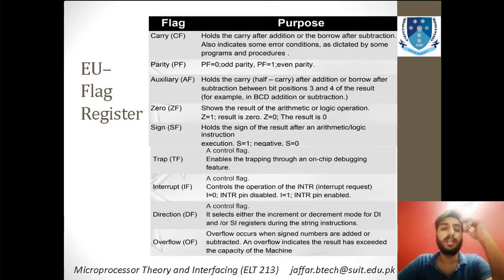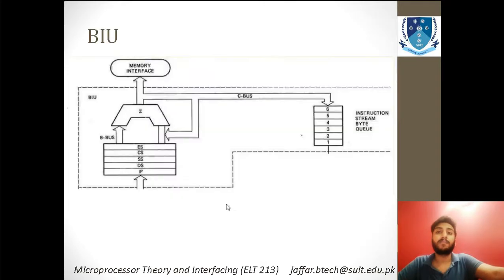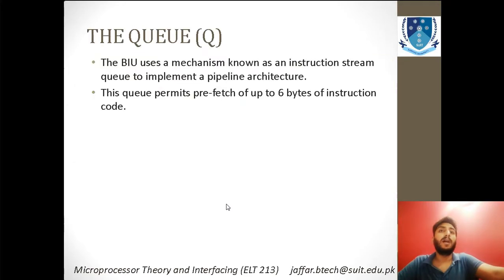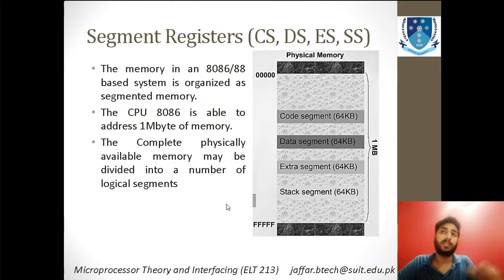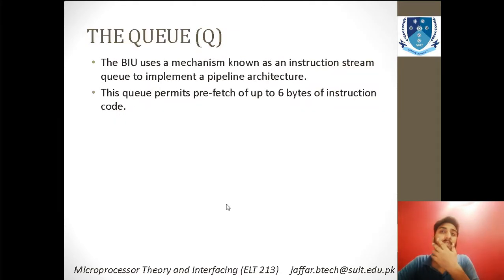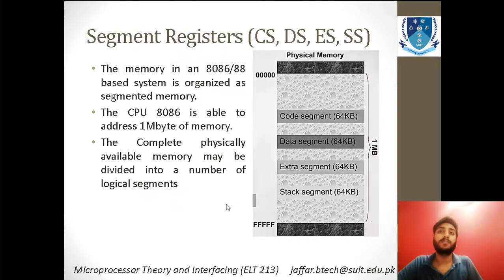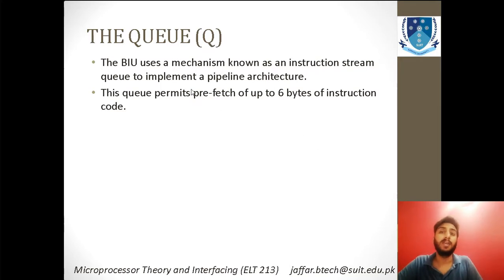And there are several others, like the interrupt flag. We discussed that you can also control interrupts using a flag, so this is an example of that. So this concludes the EU side. There is another thing that we have discussed, that is the queue. What is a queue? Basically the first one in is the first one out. This is the instruction set mechanism. You can see that it is mentioned that this acts as a pipeline.